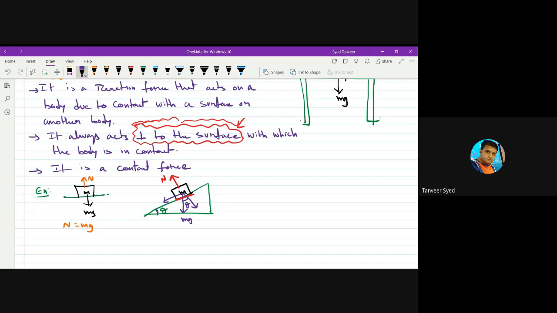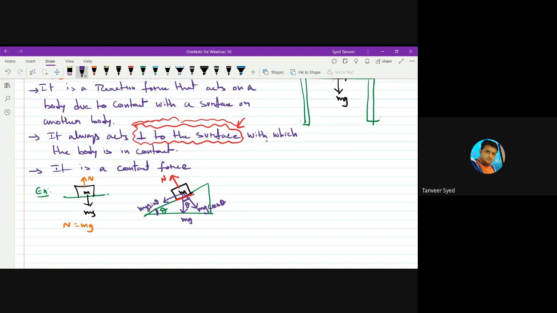And I think I stressed upon this point to remember this particular situation. You are going to get many situations like this. If you remember, while discussing vectors or components of a vector, I gave this example. Now we are using it here. So weight is acting vertically downward, mg. One component of weight is along the incline, parallel to incline. Another component is perpendicular to the incline. From geometry, if this angle is theta, we'll get this angle as theta. If this is theta, what will be this component? mg cos theta. What will be this component? mg sin theta.